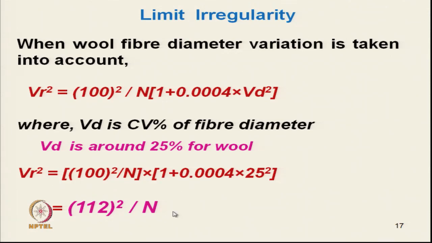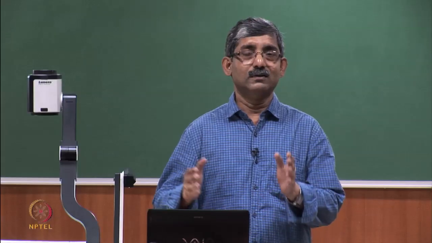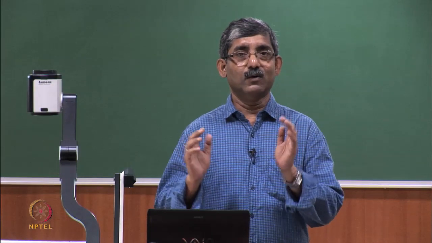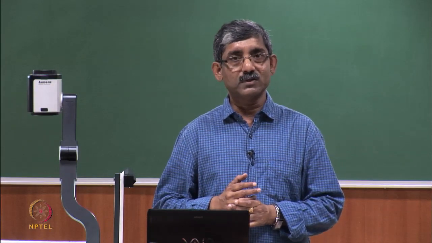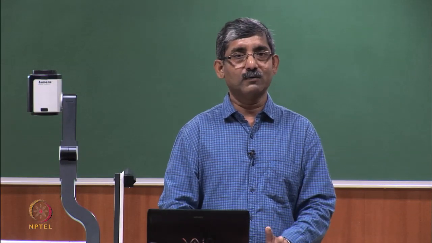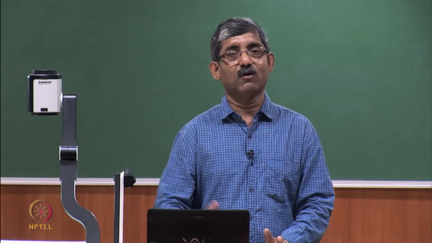So, what we have discussed is the limit irregularity, or what our machine can produce, for synthetic fiber, for cotton fiber, for wool fiber, or for blends.